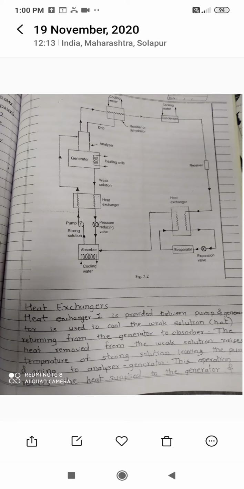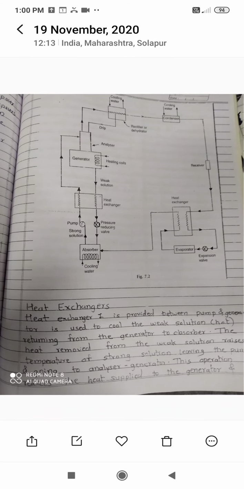As the temperature of the strong solution increases before entering the generator, the heat energy required for the separation of the refrigerant and absorbent in the generator decreases, because initially the temperature of the solution increases before entering the generator. So this heat exchanger increases the coefficient of performance, or the performance of the cycle.